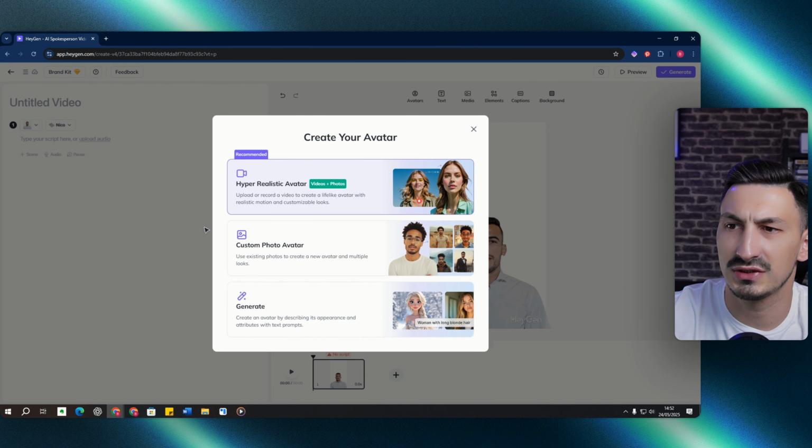You can create a new avatar by using the hyper realistic avatar, which I think is the best one. Then you can use a custom photo avatar, or you can generate, which means create an avatar by describing its appearance and attributes with text prompts.